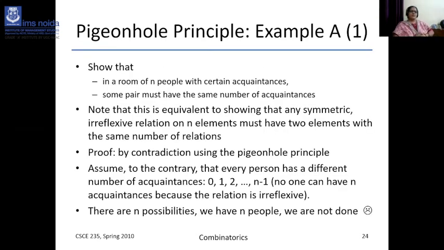So this is equivalent to showing that any symmetric and irreflexive relation on n elements must have two elements with the same number of relations. By contradiction, using the pigeonhole principle, you assume that every person has a different number of acquaintances, like 0, 1, 2, up to n minus 1, and no one can have n acquaintances because the relation is irreflexive. So reflexive, symmetric, and transitive.